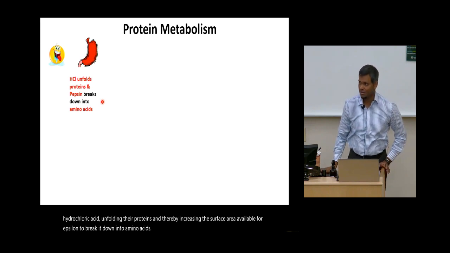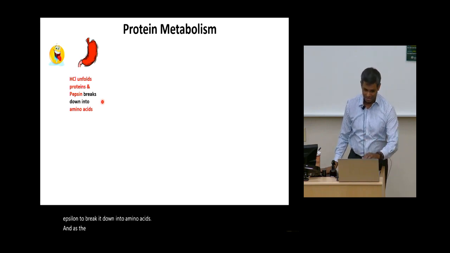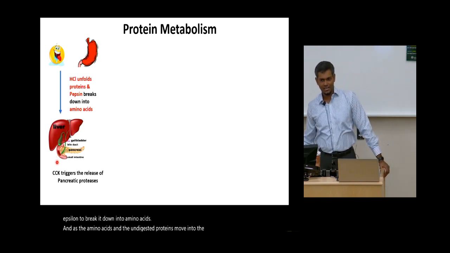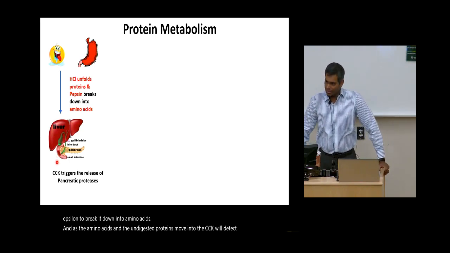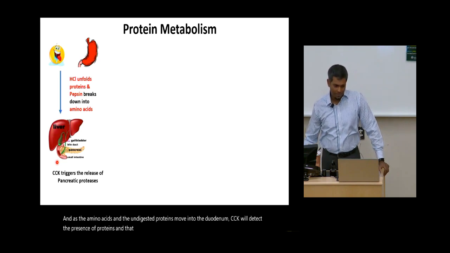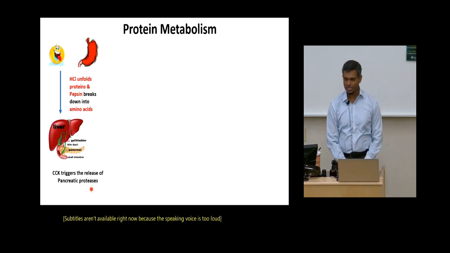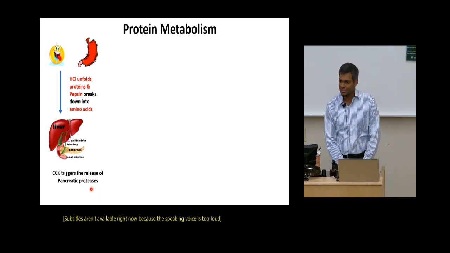And as the amino acids and the undigested proteins move into the duodenum, CCK will detect the presence of proteins, and that can act on the pancreas, which will release pancreatic proteases, which further digest the proteins into amino acids.